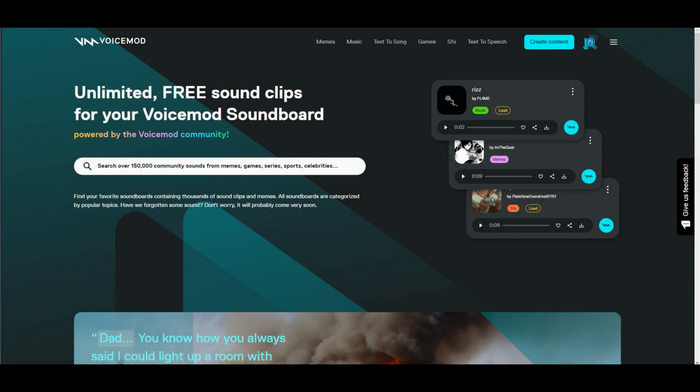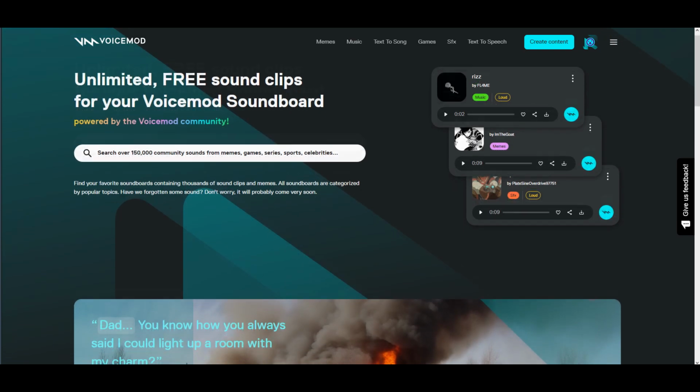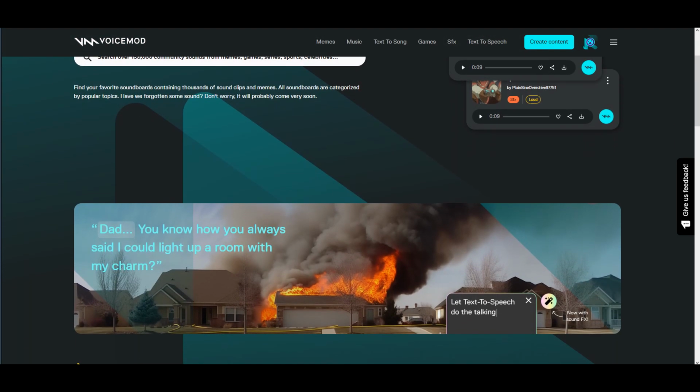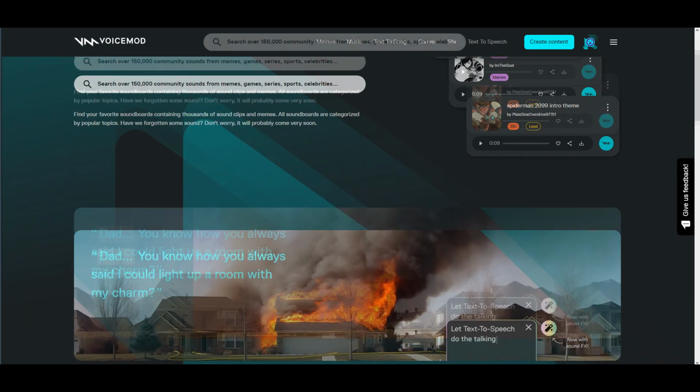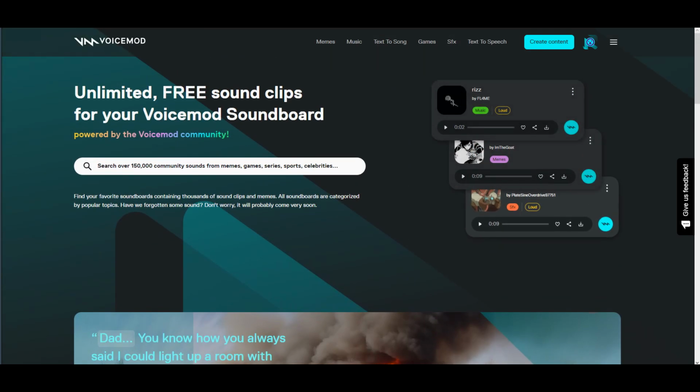Today I'm going to show you new AI with which you can capture the essence of your lyrics in a captivating melody. With Voicemod AI, you have the power to transform any text into a fully fledged song. Explore a vast array of musical styles, including rock, classical, jazz, pop, and more. The best part? The end result is remarkably impressive.